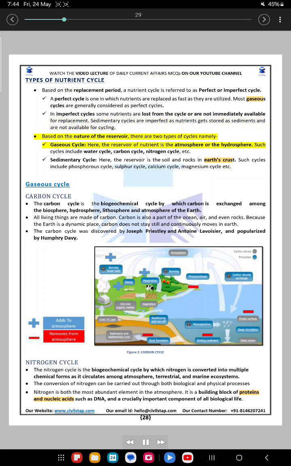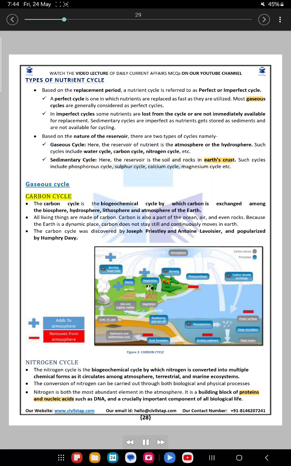Based on the nature of the reservoir, there are two types of cycles. Gaseous cycle: here, the reservoir of nutrients is the atmosphere or the hydrosphere. Such cycles include the water cycle, carbon cycle, nitrogen cycle, etc. Sedimentary cycle: here, the reservoir is the soil and rocks in Earth's crust. Such cycles include the phosphorus cycle, sulfur cycle, calcium cycle, magnesium cycle, etc.